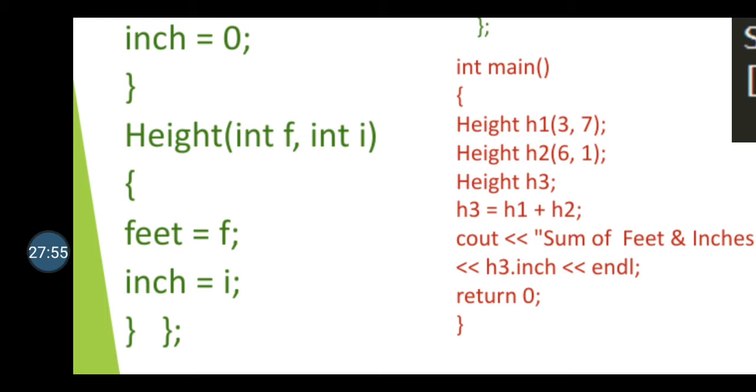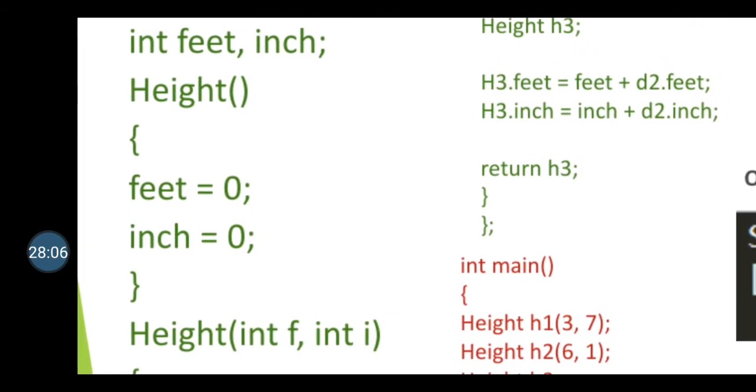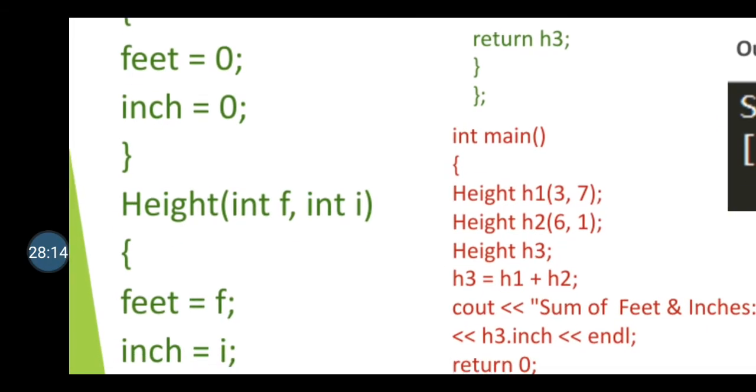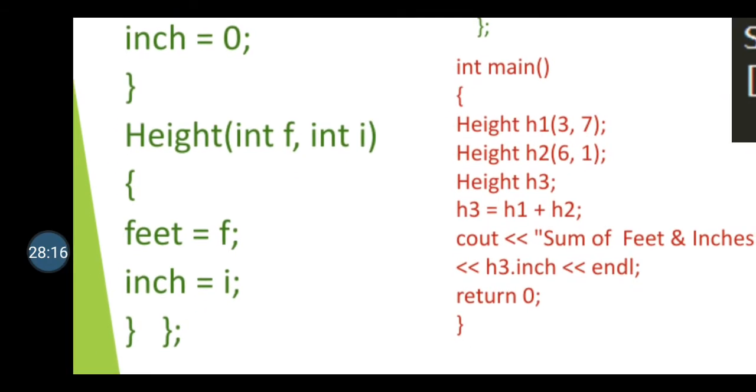Okay. Now Height H3, that means there is my third object. But as I am not passing any parameter, it will call my first constructor and it will assign the value of feet and inch of H3 object to 0. Okay. So this is about how the values get assigned to H1, H2 and H3.